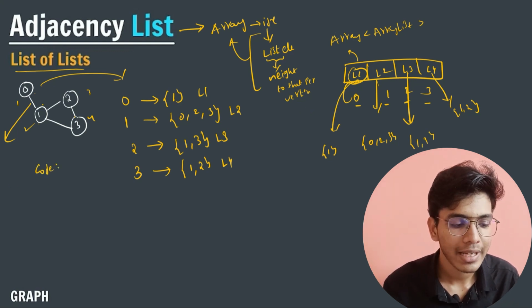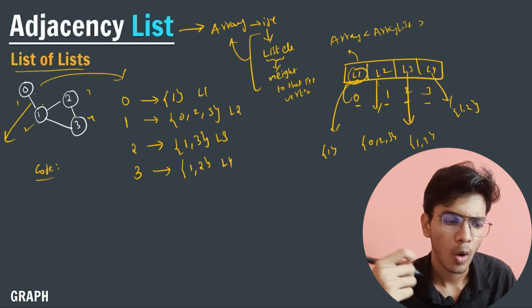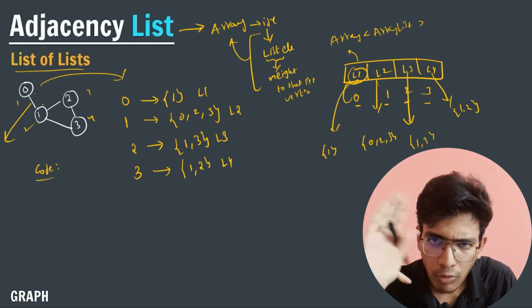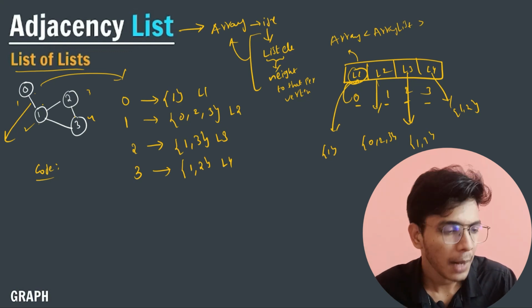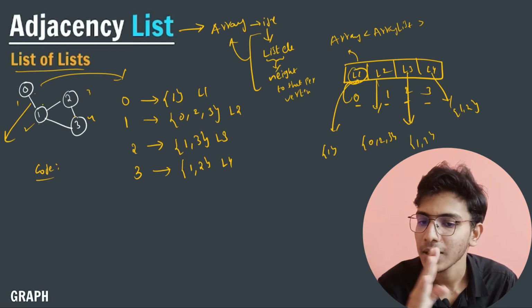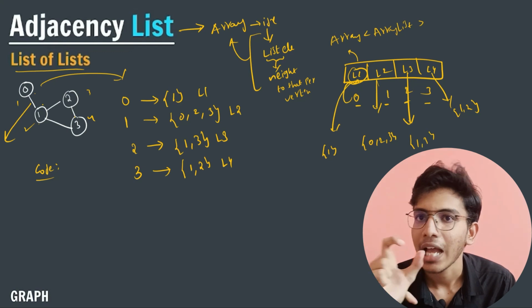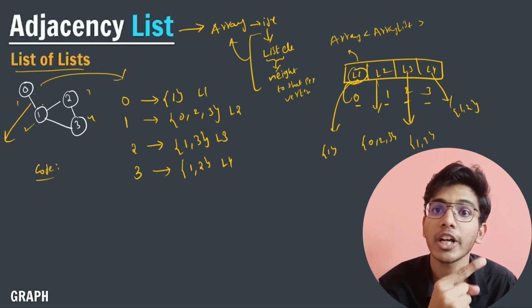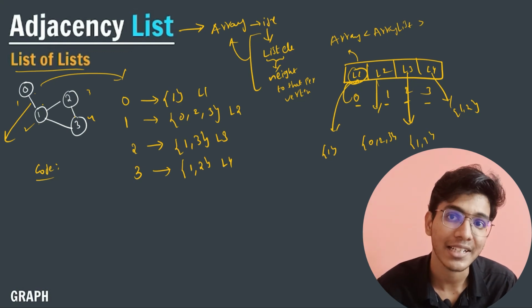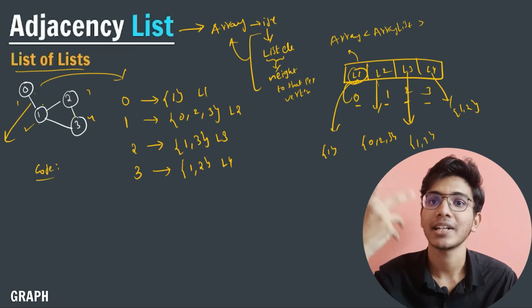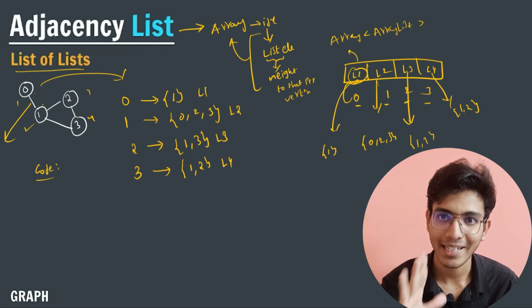Okay, I hope you have understood the concept of adjacency list and how we can implement it in code, what the approach is, what the overall idea of adjacency list is. We will create a hash map or an array, and at each and every index I will store a different list for that particular vertex, and in the list I will store its neighbors, its vertex neighbors. I hope you are getting it.